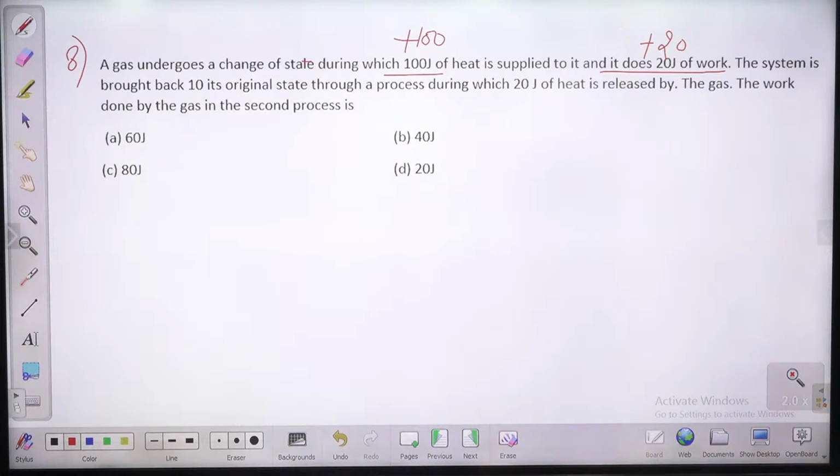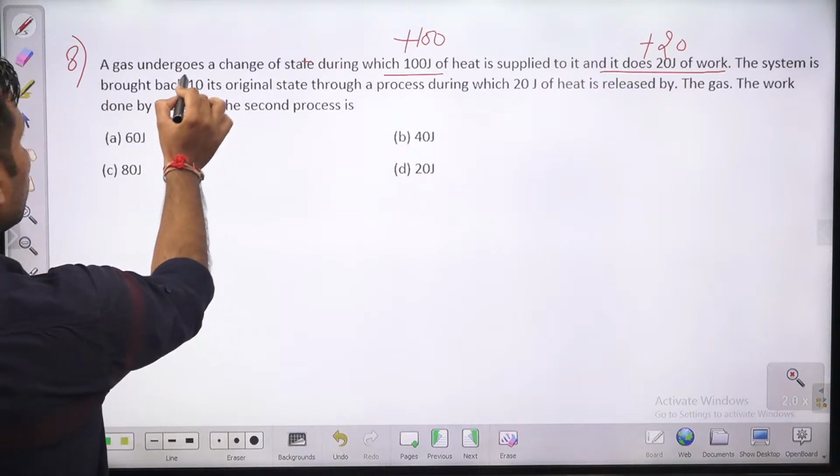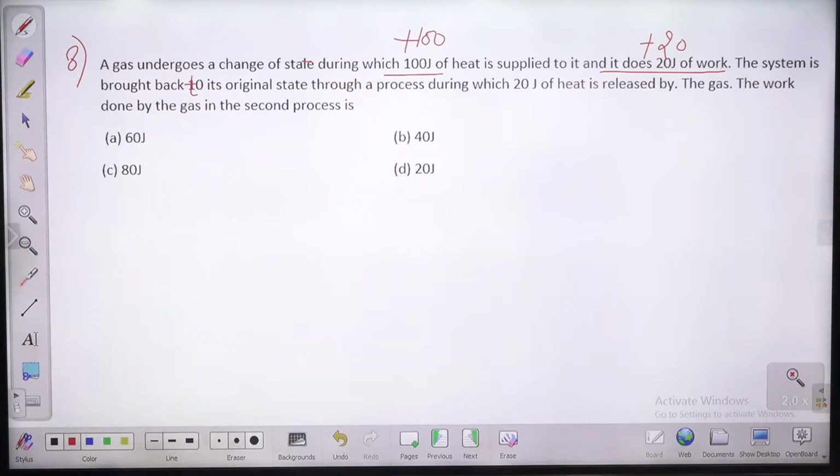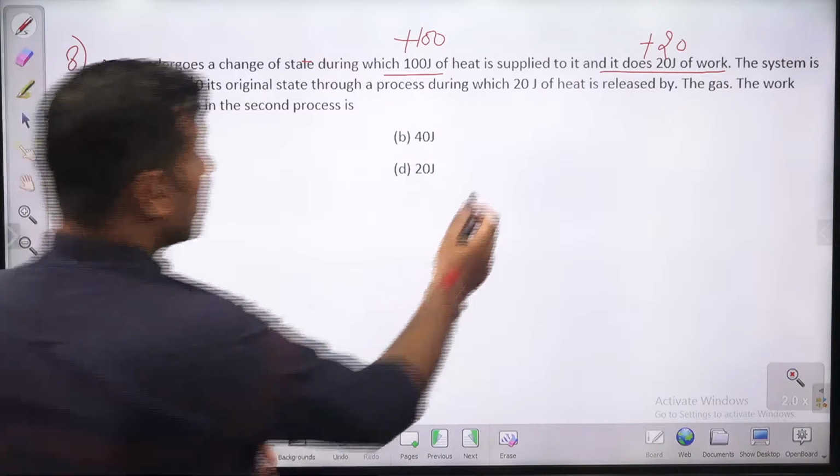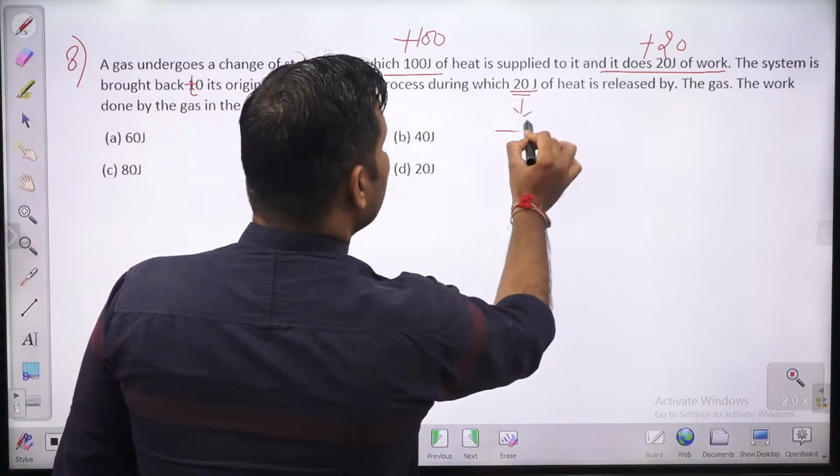The system is brought back to its original state, this is state 2, through a process during which 20 joule of heat is released, so minus 20.